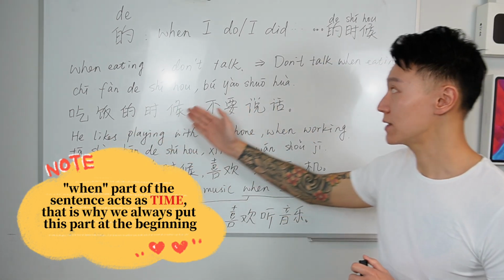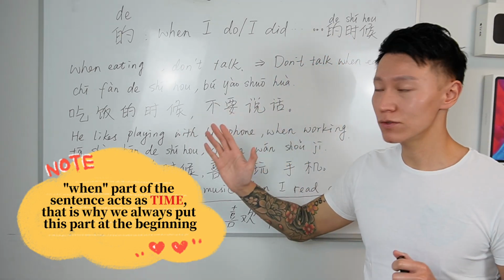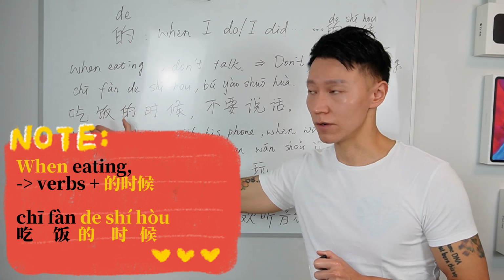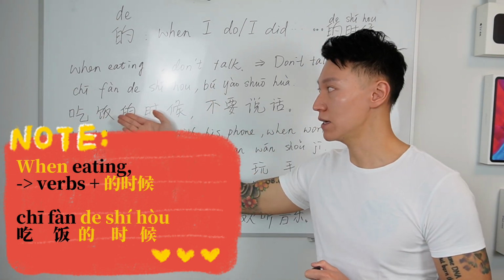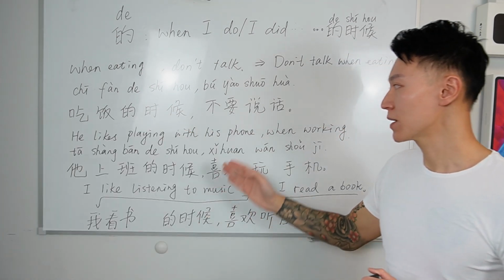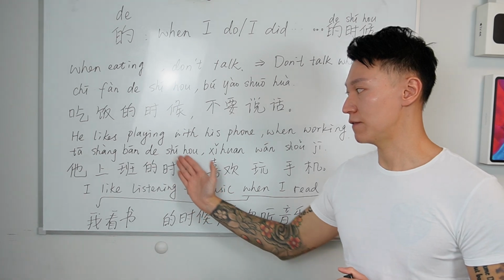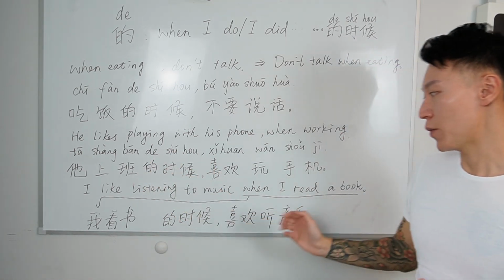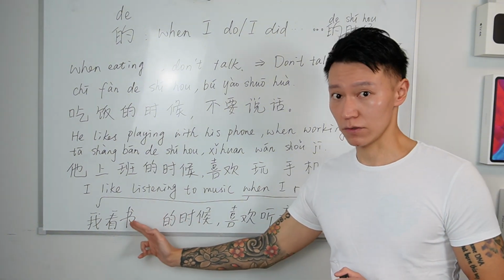And when you're translating the 时候 part, you should put whatever you do in front of the 时候. For example, when eating, then 吃饭的时候. When working, 上班, so 上班 is placed in front of the 时候. When reading, 看书, so 看书 is placed in front of the 时候.